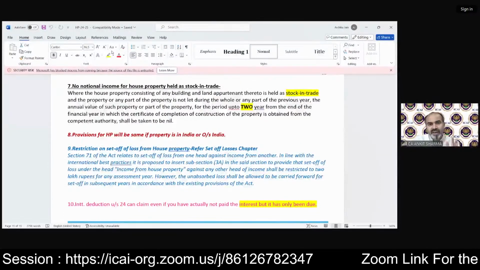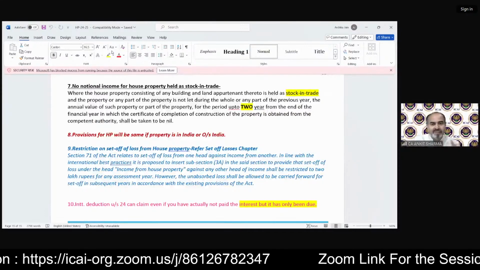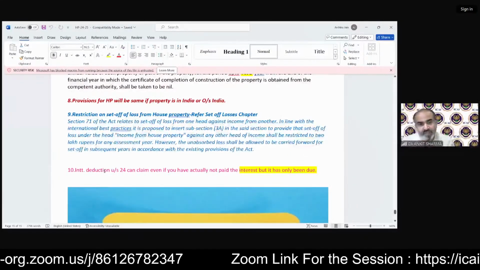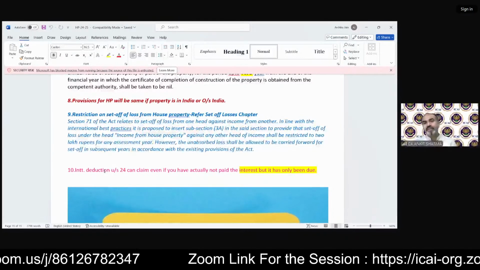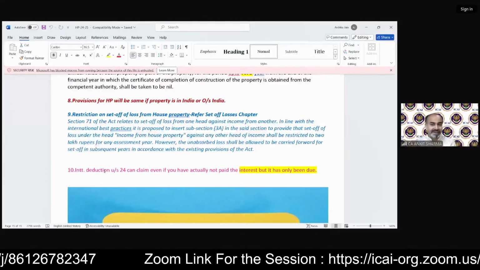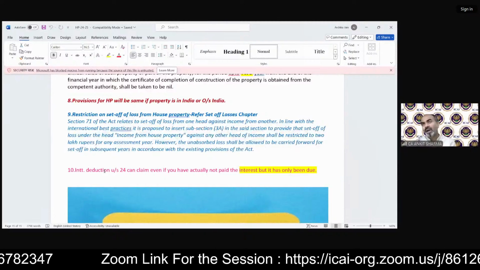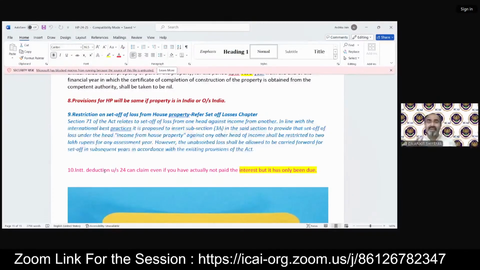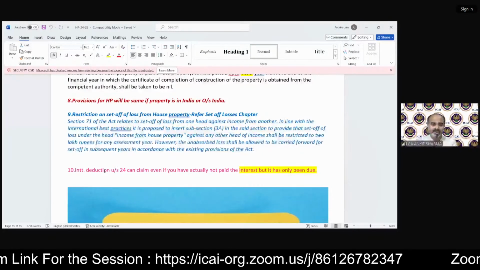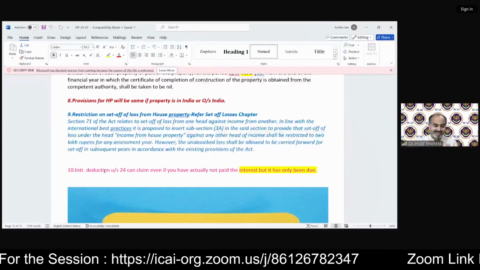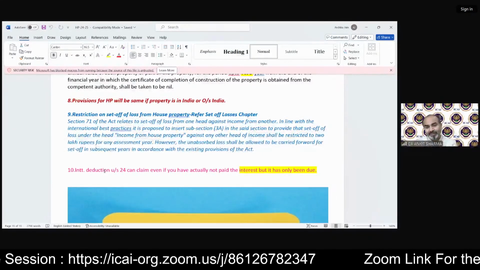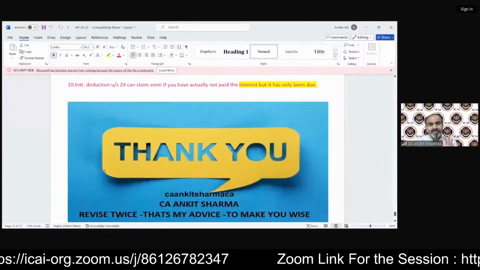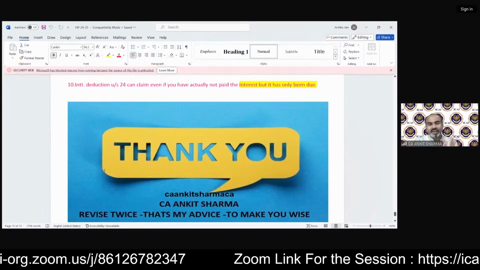Now, a different kind of GAV we need to calculate in different scenarios. Again, point number 10 is very important. Interest deduction under section 24 can be claimed even if you have not actually paid the interest, but it has only become due. I remember in one attempt, the interest under income from house property was given, and that interest had not been paid. Like municipal tax, which needs to be paid for the purpose of claiming the deduction.